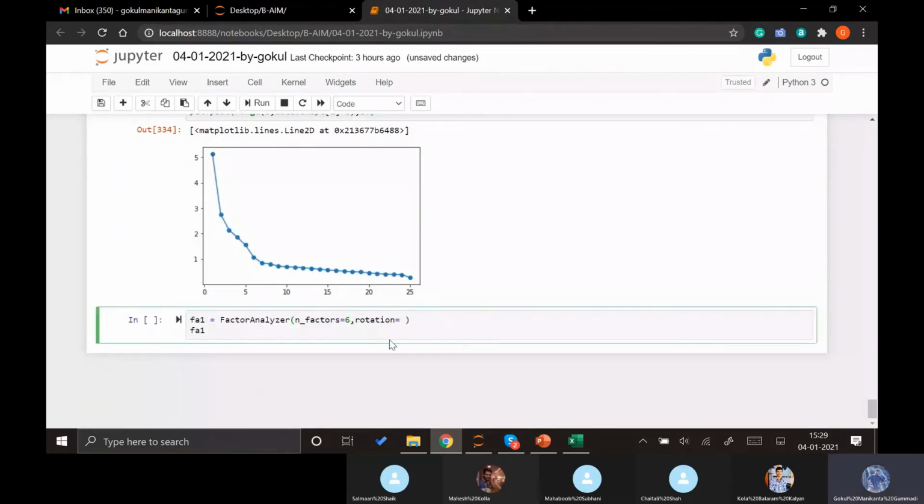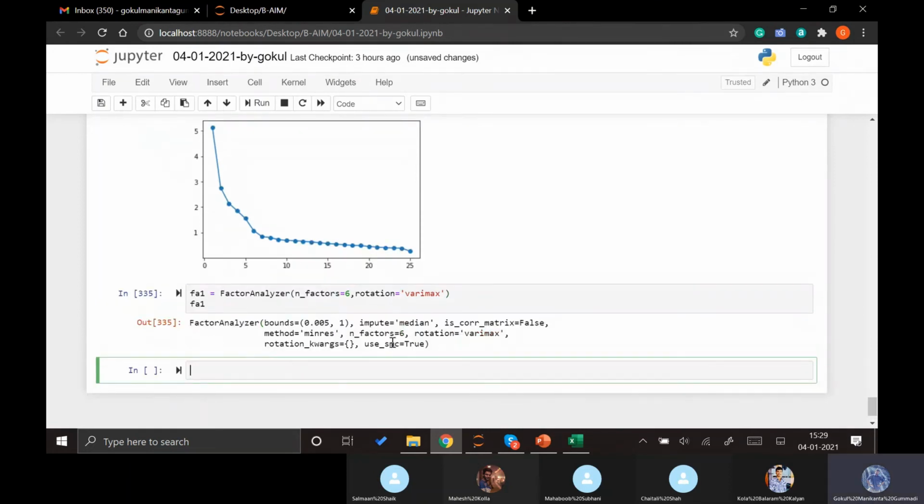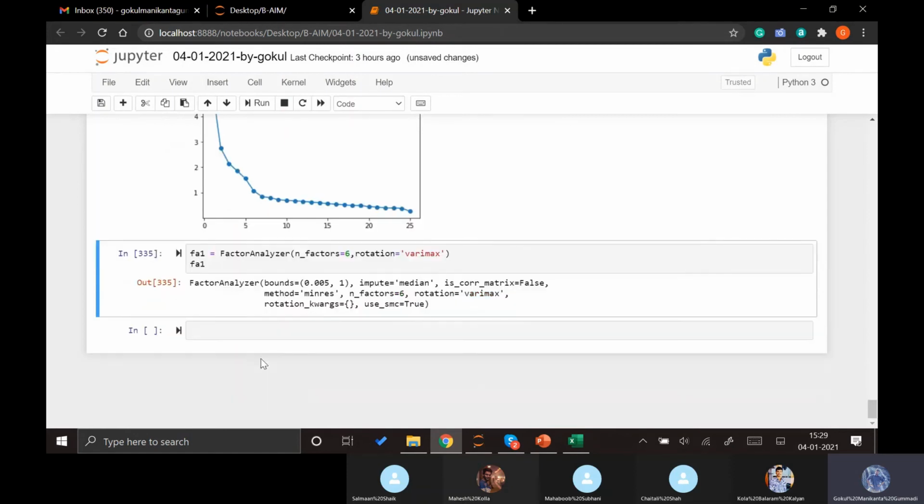This rotation I need to give varimax. Now we have the rotation varimax and n_factors equal to 6. Now we apply this on our data set, and we directly try to transform and also see the output.